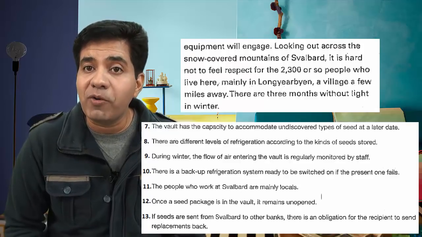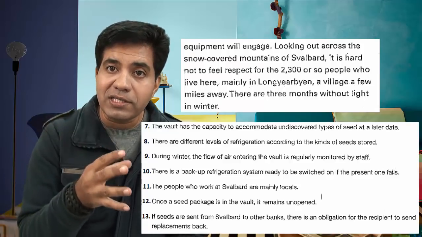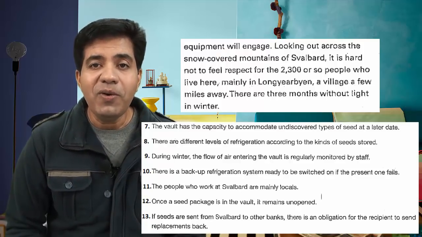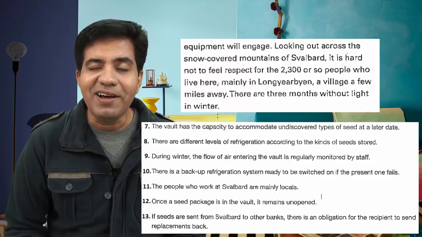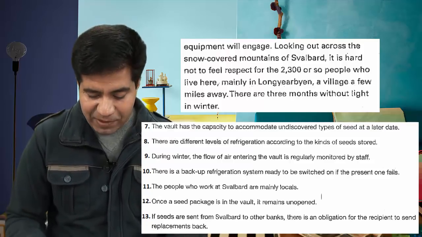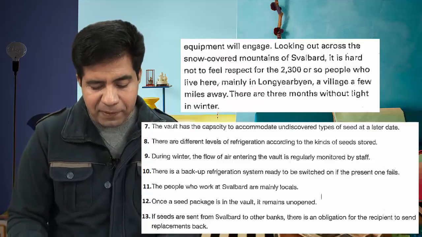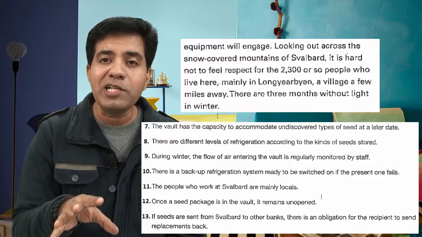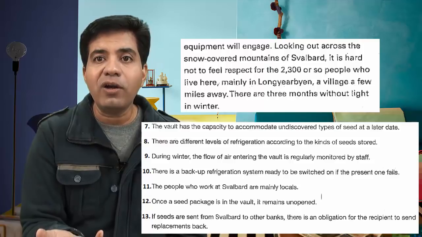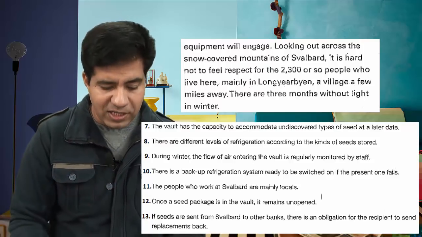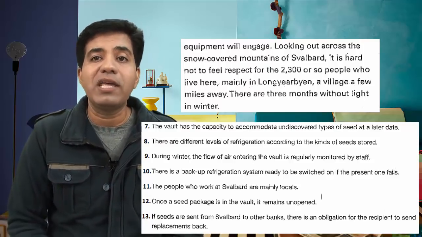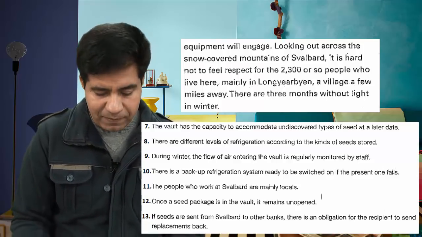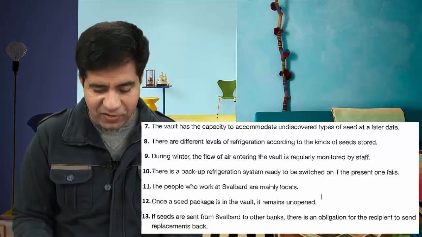Now do they talk about anything that locals actually work in the vault? Yes? No? Not given. You tell me. Huh? Not given. Exactly. Because here they say the people who work at Svalbard are mainly locals. They talk about locals, but actually these are not the locals who work there, right? So that's why this one is gonna be not given. See that? Okay, this is section 1, guys. Okay, don't worry. We'll do section 2 and 3 together as well.